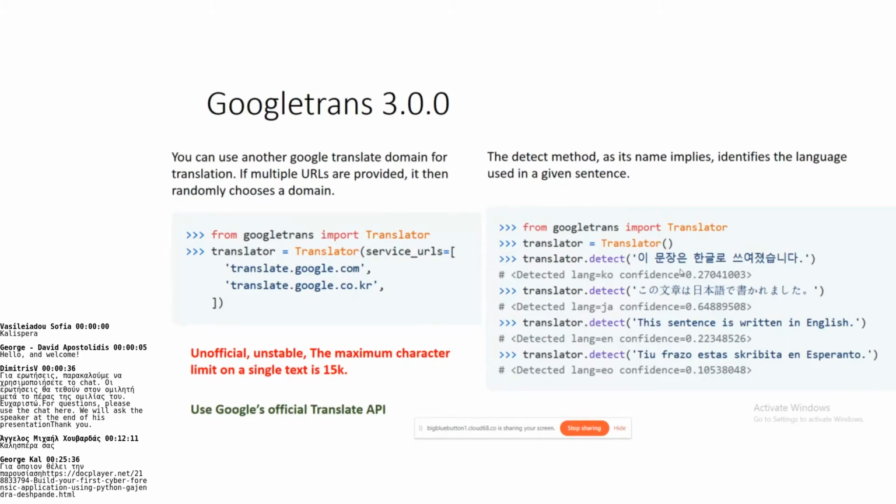But the problem with Google Translate is that it is unofficial and unstable, and there's a limit on the maximum character for a single text, that is 15K. If you want a more stable and official library, then you can directly go for Google's official Translate API.